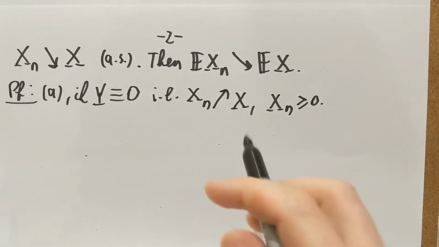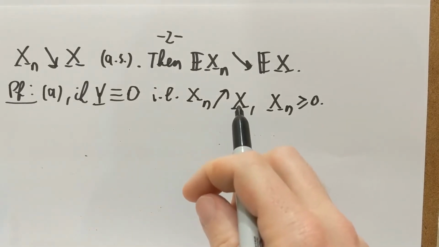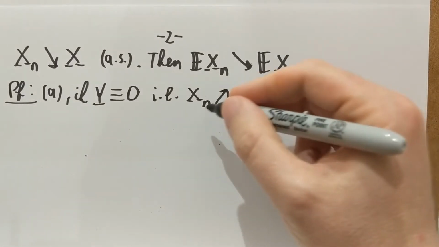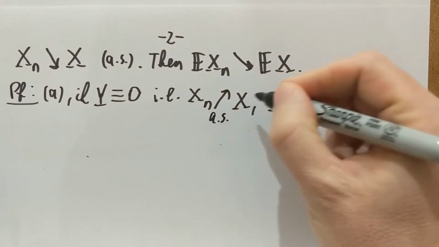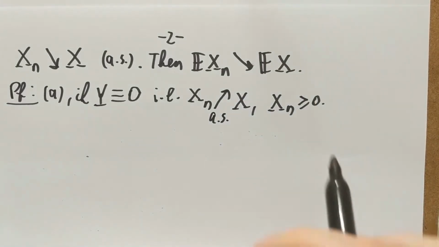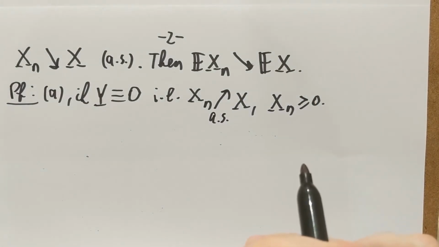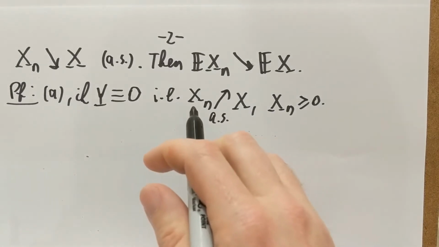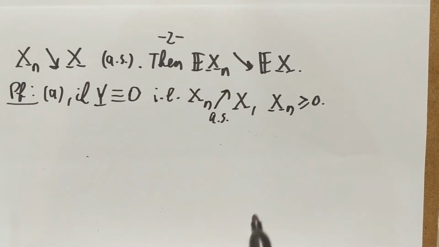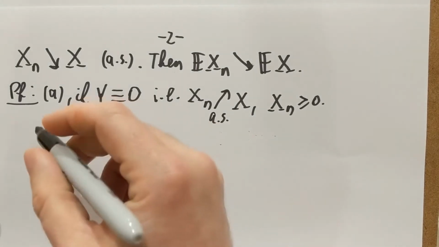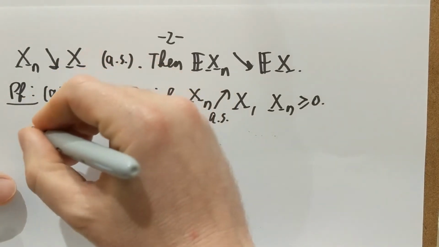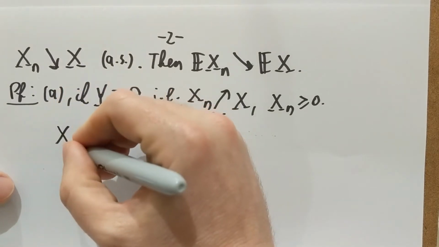Okay, so the xn's are non-negative. Of course, the limiting x is non-negative as well. In fact, it's enough to have this almost surely, but we'll see how that comes into the picture. All right, and the point is that this is a sequence of random variables for every n, and if you remember on the previous lectures, what we said is that for every n,